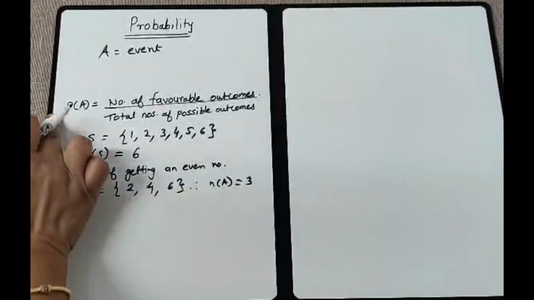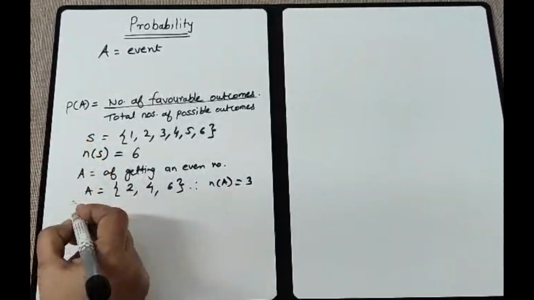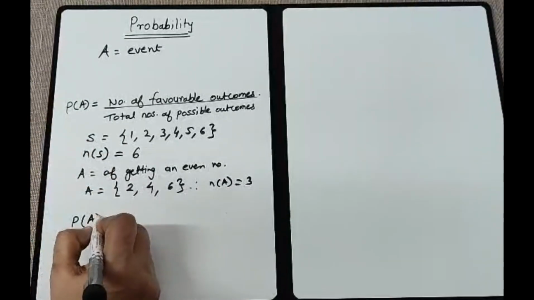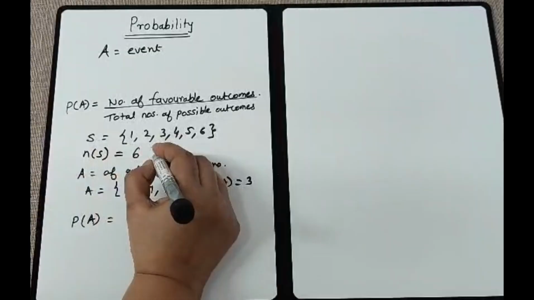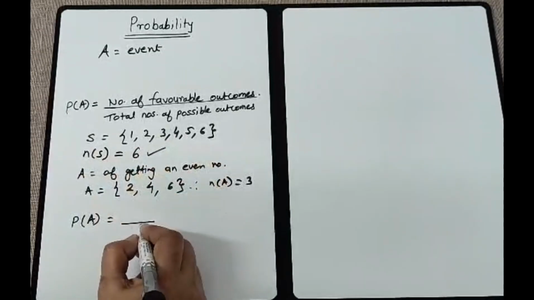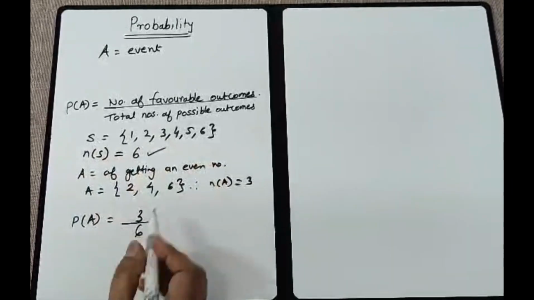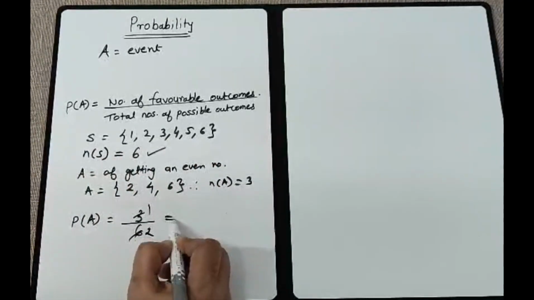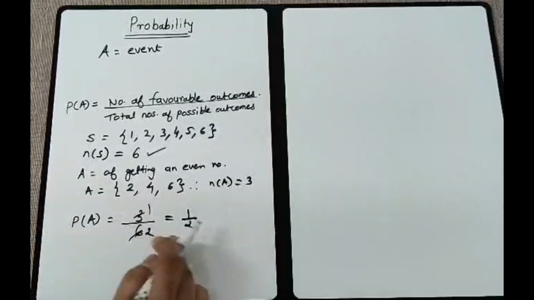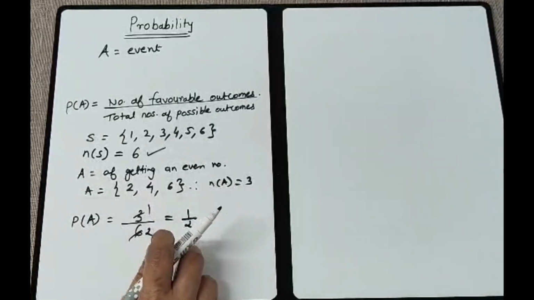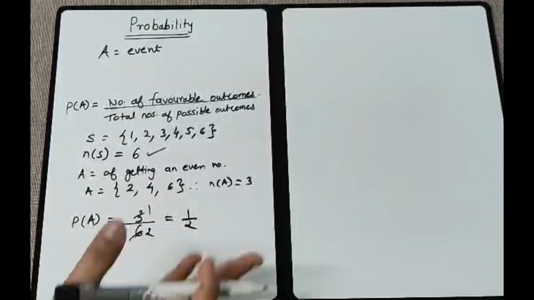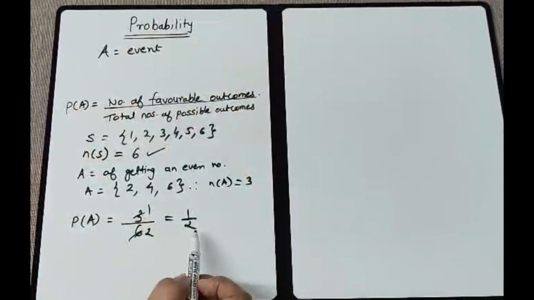Correct? So if you apply this formula of probability, then you will get total number of outcomes are 6 and favorable outcomes are 3. So 3 by 6, which is further reducible to 1 by 2. So you can see the probability of getting an even number when a die is rolled is 1 by 2.